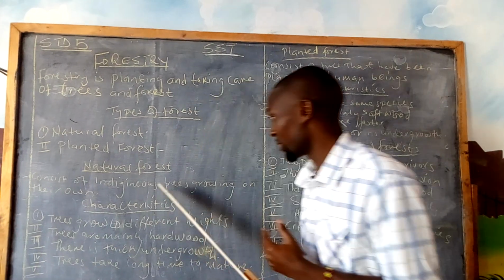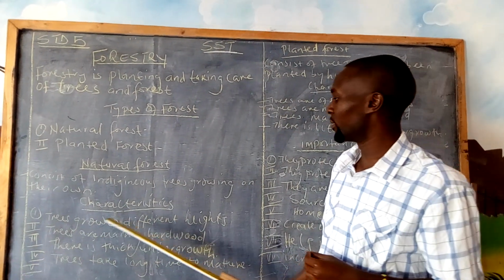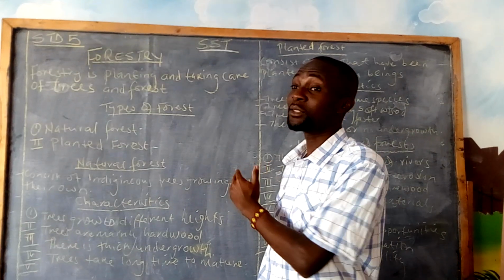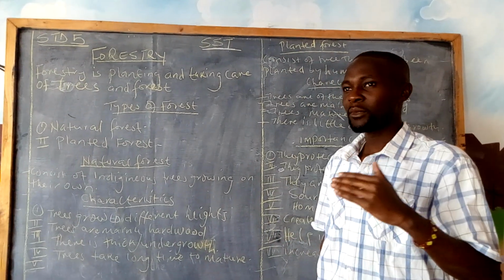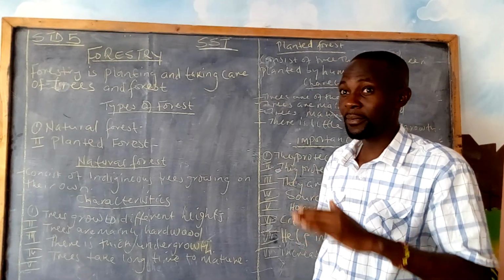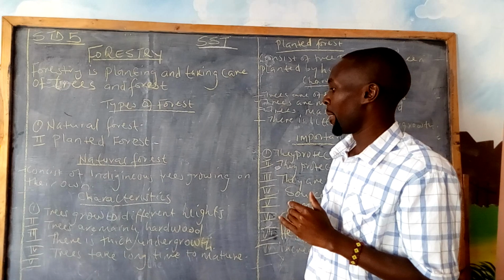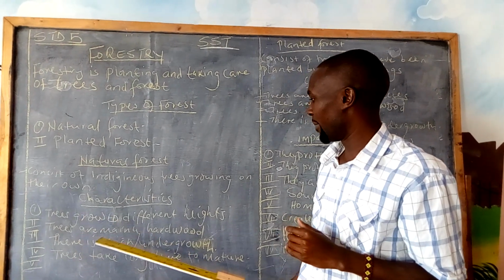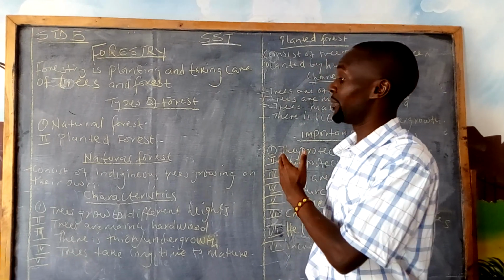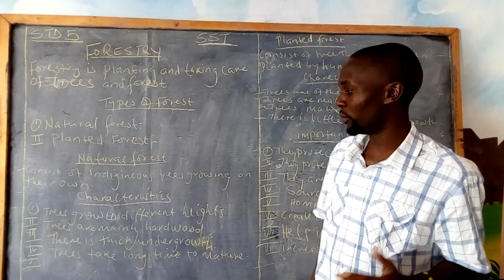One of the characteristics of this natural forest is that trees grow to different heights. So the height of these trees is not uniform. Then another characteristic is that they are mainly hardwood. So the trees that are mostly found in the natural forest are hardwood trees.